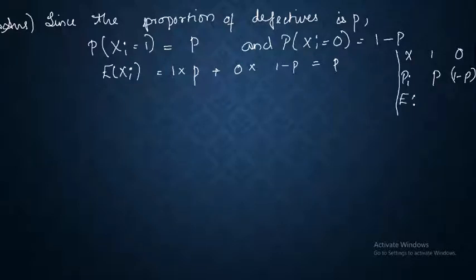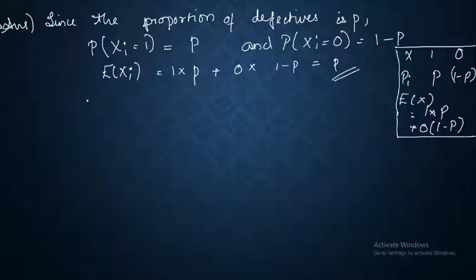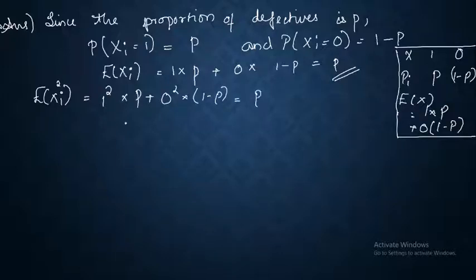So when I take expectation of x, I do 1 into p plus 0 into 1 minus p. This is something you have studied in your last semester. So I get the expectation of xi equal to p. Now I'm going to find out expectation of xi square, which is equal to 1 square into p plus 0 square into 1 minus p, which is again p.